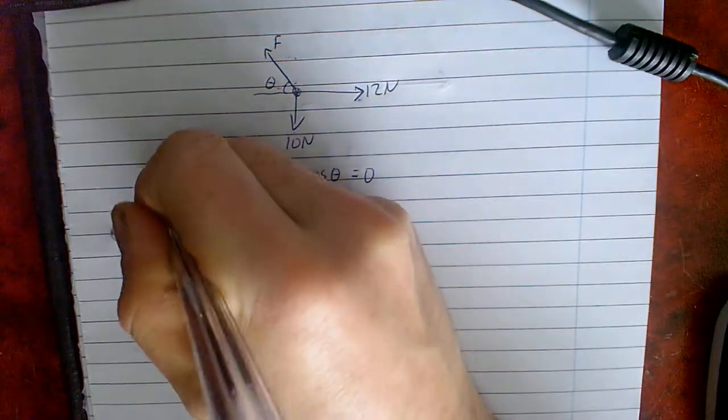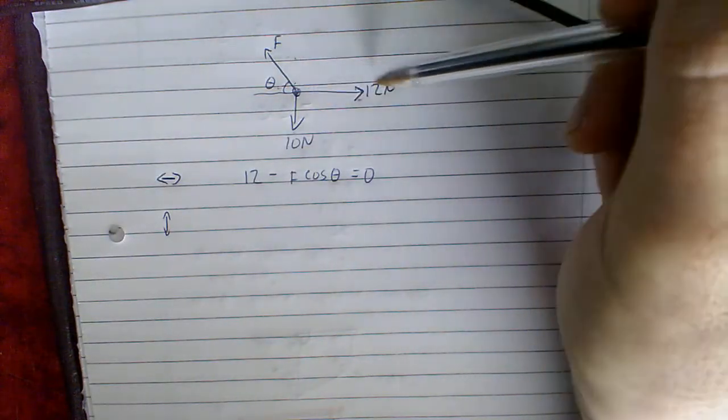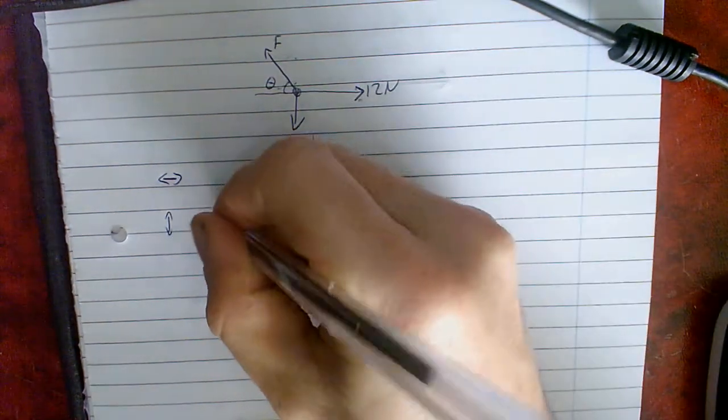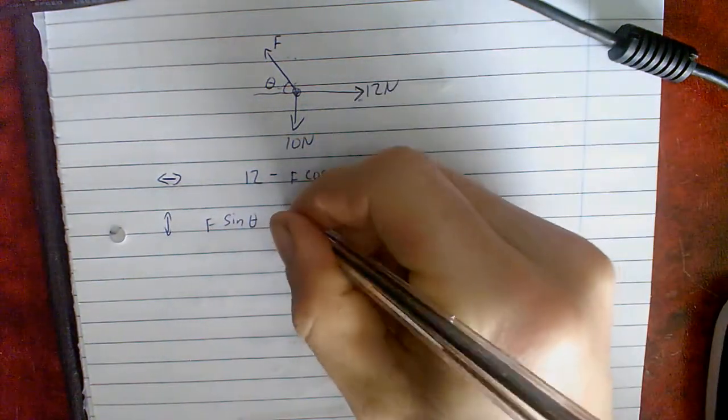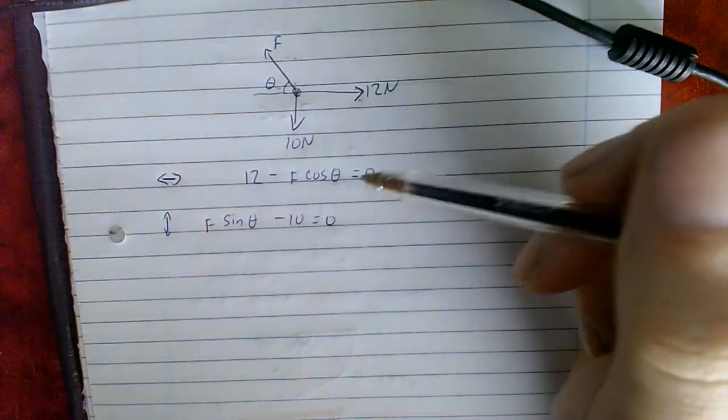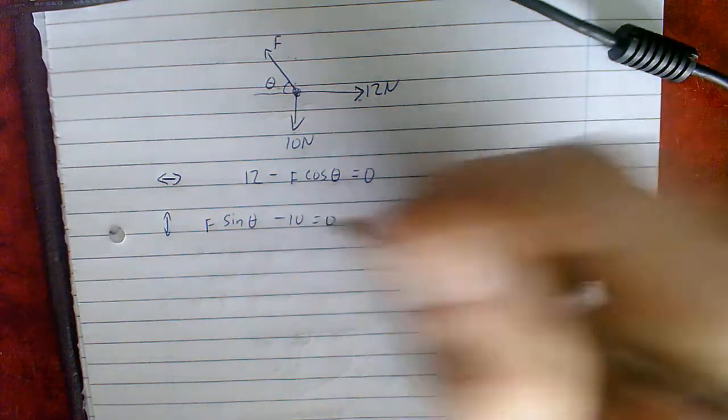The second equation we're going to resolve vertically. Now, because it's vertical, it's now this force that has absolutely no input whatsoever. So we'll have F sine theta minus 10 is equal to 0. So we've got essentially simultaneous equations here. Now I'm going to rearrange them both a little bit.